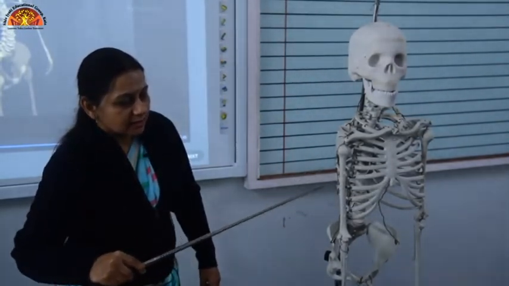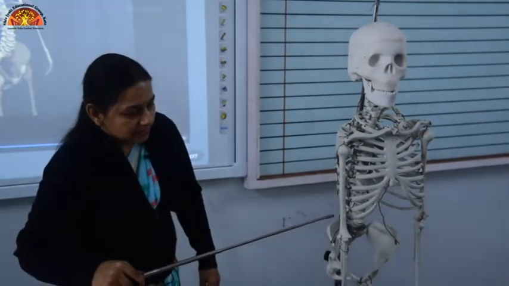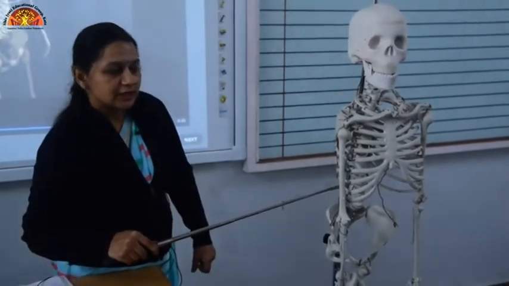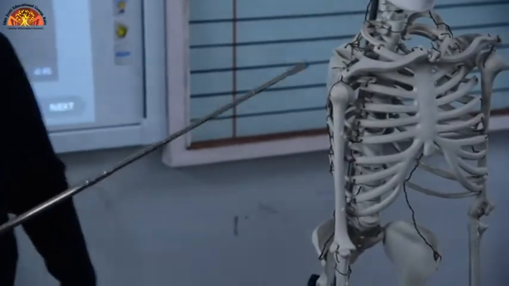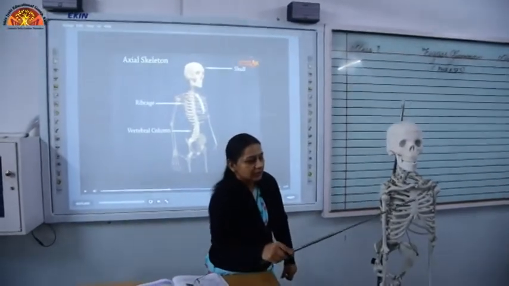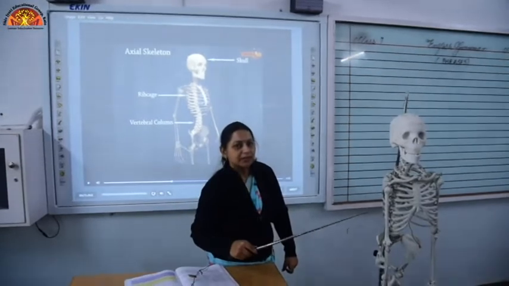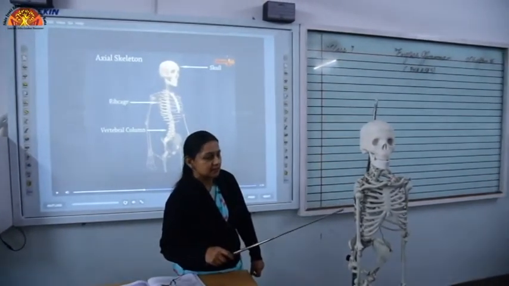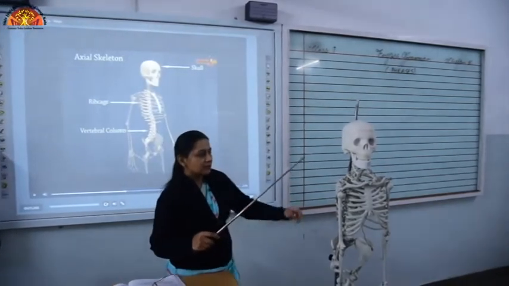All the bones are connected to the sternum except the last two pairs of ribs, and these two pairs of ribs are called the floating ribs. In all, we have 12 pairs of ribs which form the rib cage, and this rib cage protects the heart and lungs inside it.